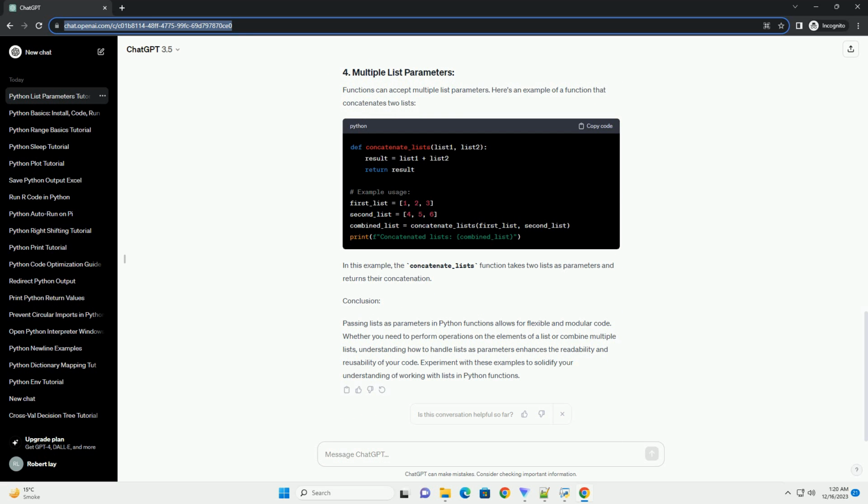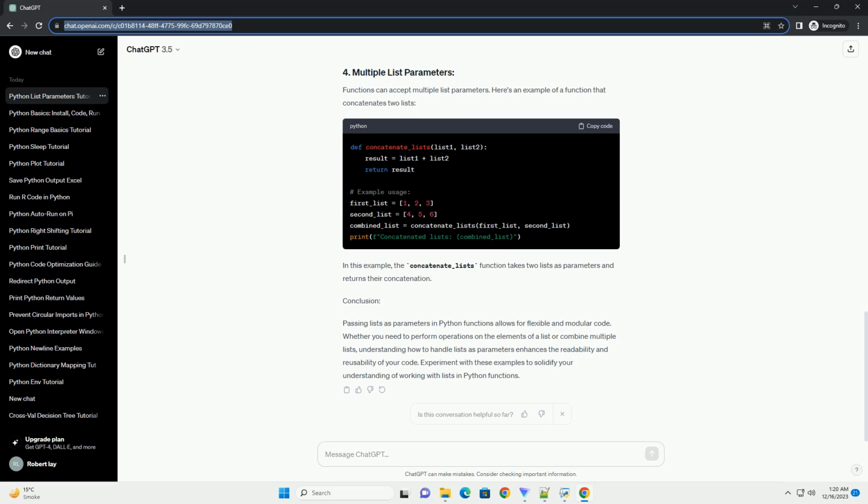Functions can also return modified lists. This allows you to perform operations on a list and use the result elsewhere. In this tutorial, you've learned how to pass lists as parameters to functions in Python. Whether you need to process, modify, or return lists, understanding how to work with list parameters enhances the versatility of your Python functions. Lists are powerful data structures that allow you to efficiently manage and manipulate collections of data.